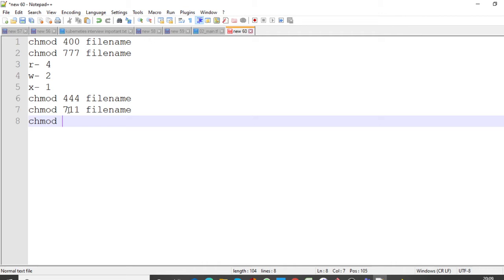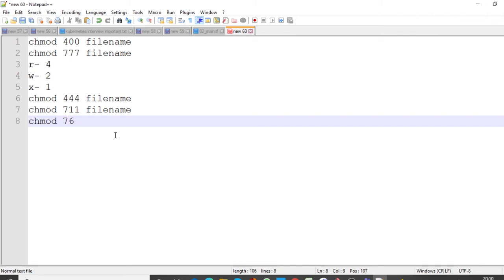Suppose I want to give full permission to the user. What will the value be here? 7. Then read and write permission to the group. What will the value be then? 6.